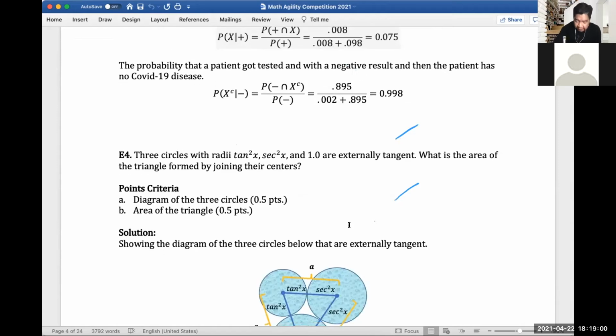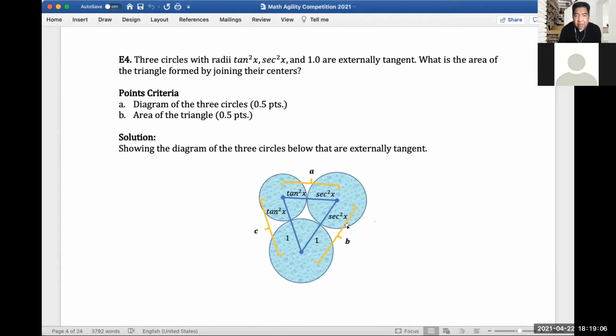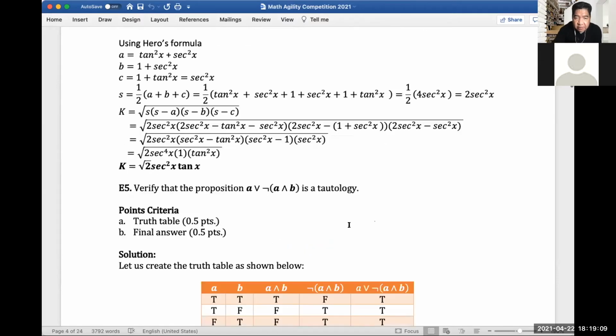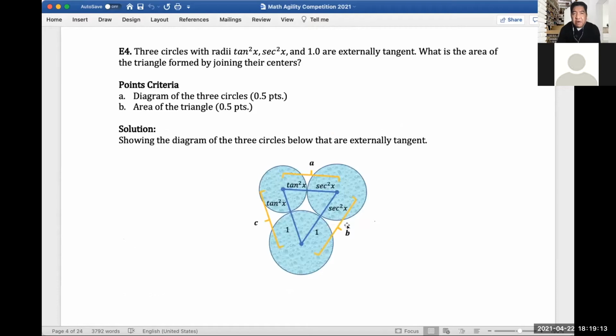So this is a combination of trigonometry and geometry. So the problem is you have three circles with radii tangent squared x, secant squared x, and 1.0 that are externally tangent.